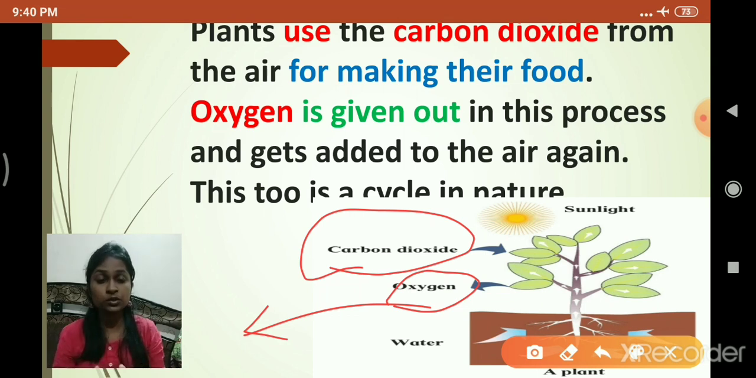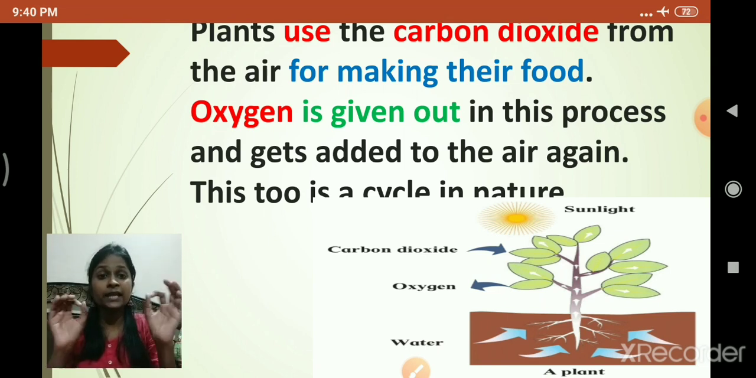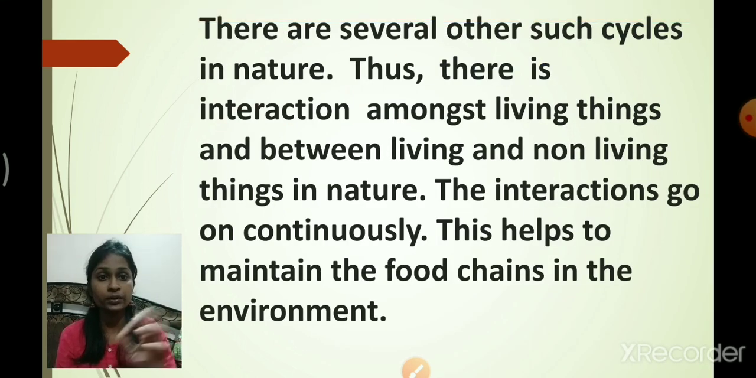I hope, students, you understood the difference between respiration and photosynthesis as well. In photosynthesis, plants take in carbon dioxide and give out oxygen. In respiration, we take oxygen inside and give out carbon dioxide. Is that clear what I told you just now?